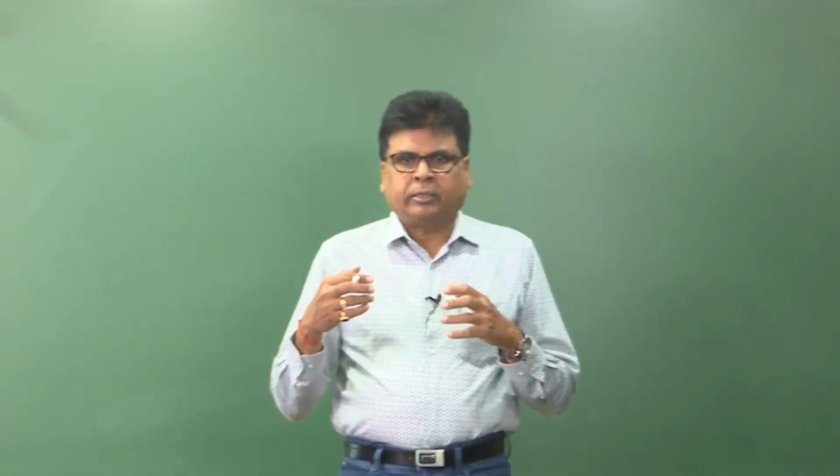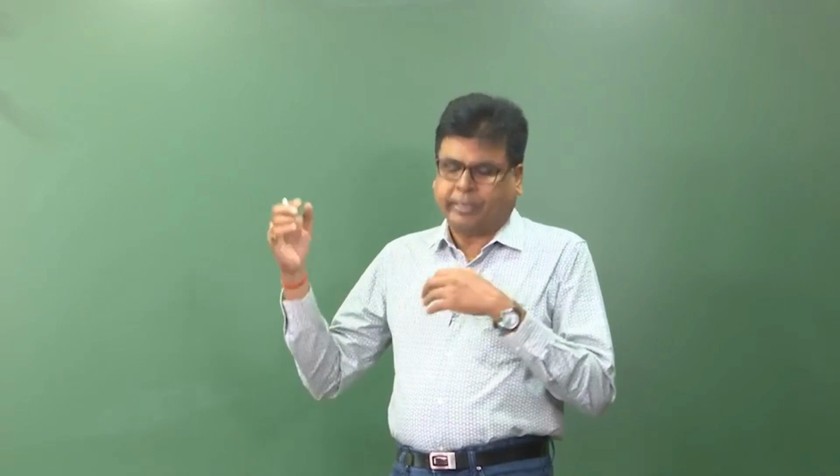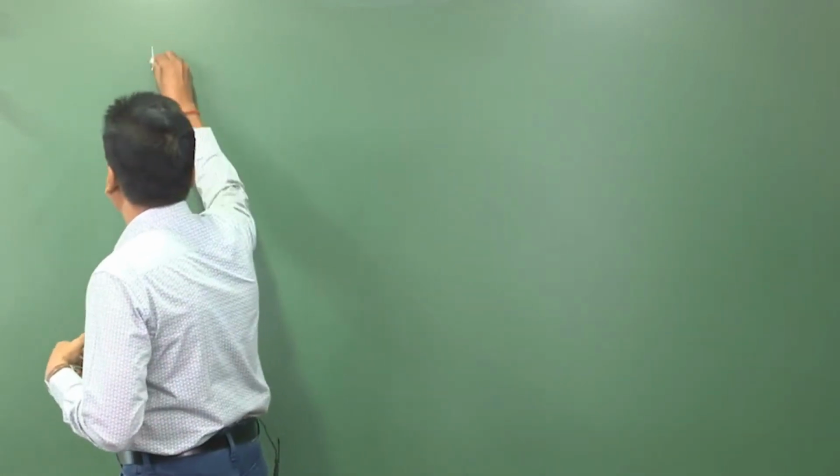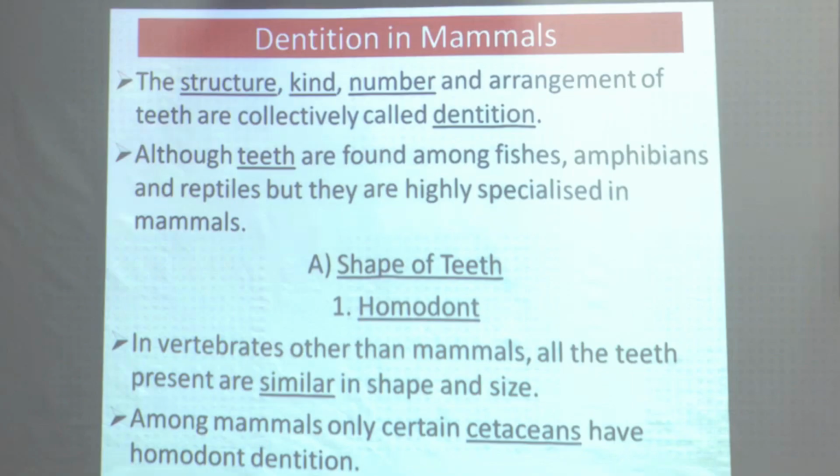That condition will be discussed in detail, and that is why it is called dentition in mammals. So today first of all we shall cover the dentition in mammals.